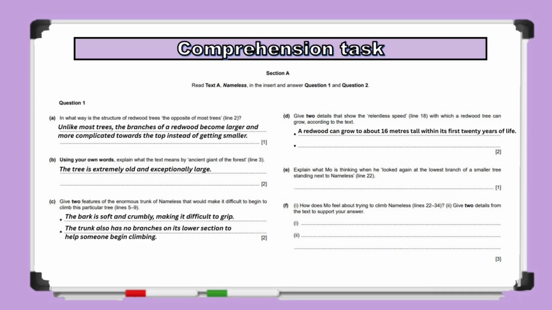The answer is, a redwood can grow to about 16 meters tall within its first 20 years of life. It can also reach more than 75 centimeters in diameter in fewer than 60 years. 2 separate facts have been given, so both marks are secured.